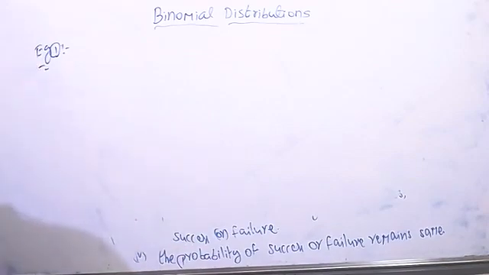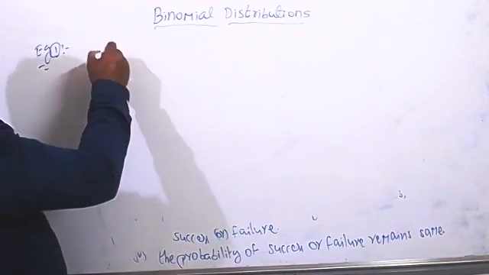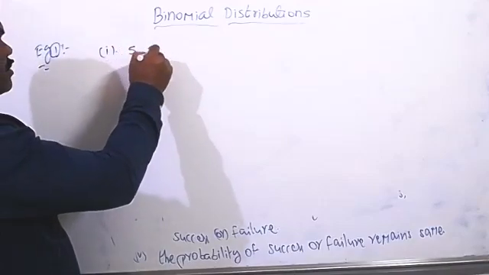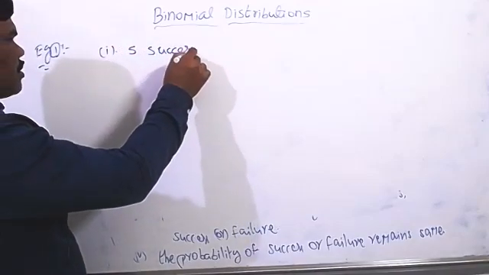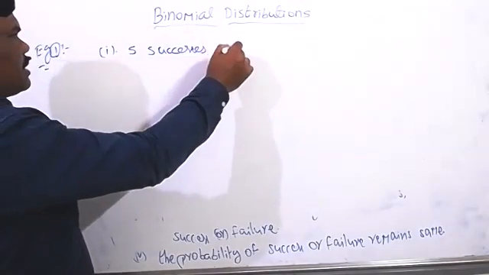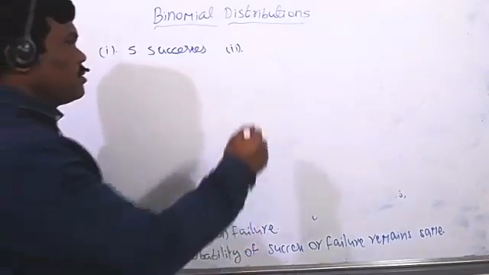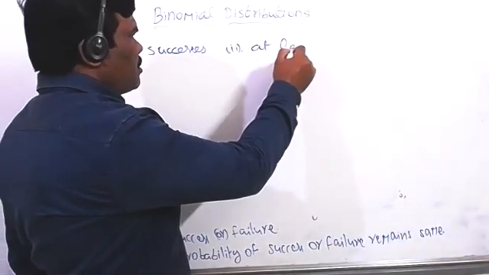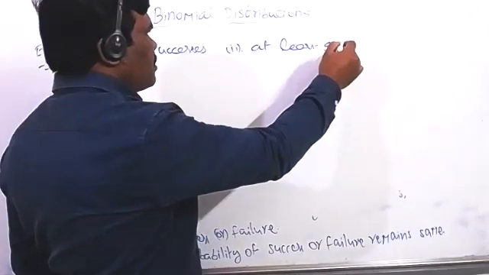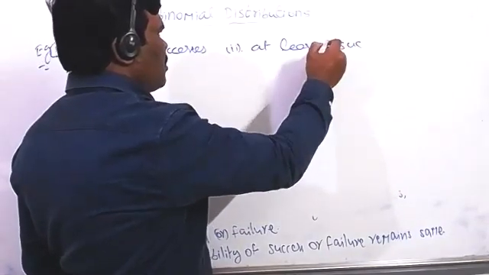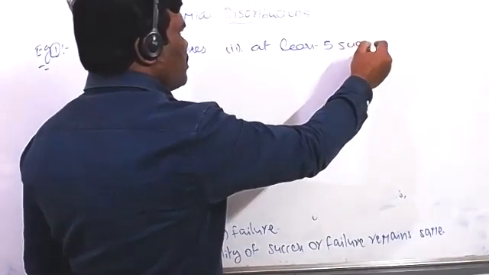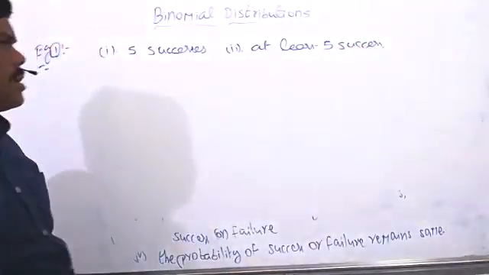What is the probability of 5 successes? First question is the 5 successes, and second question is at least 5 successes. Okay, this is the question now.